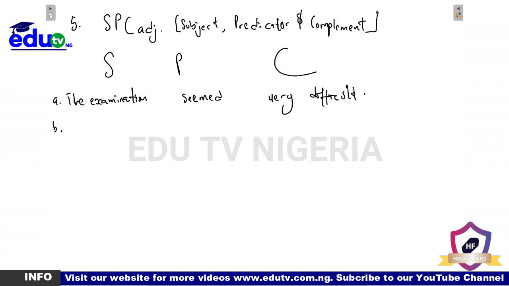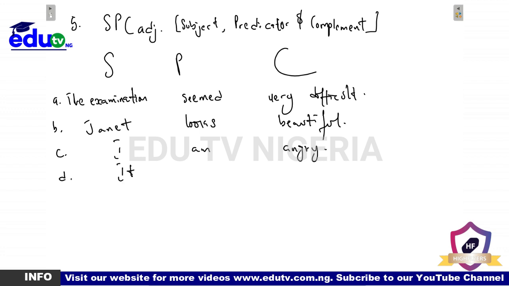Next example, Janet looks beautiful. Another one, I am angry. Another one, it appears scary.